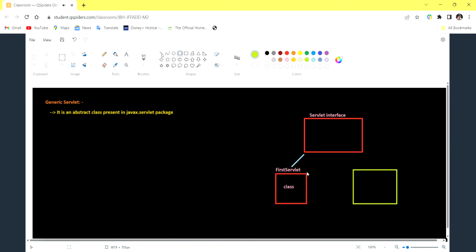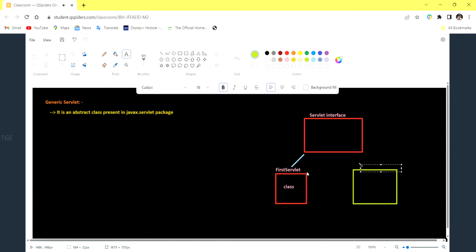Let me write it as abstract GenericServlet. So GenericServlet is an abstract class. It is a child of the servlet interface.